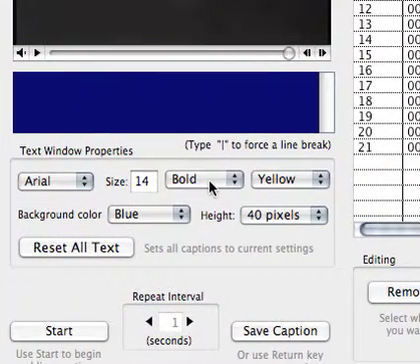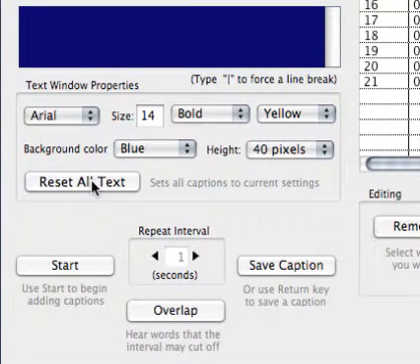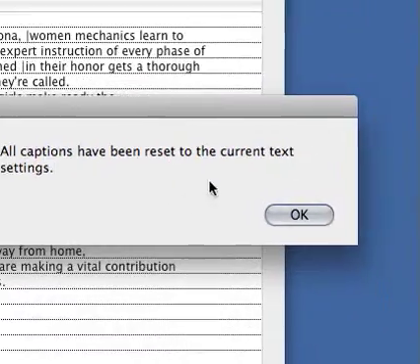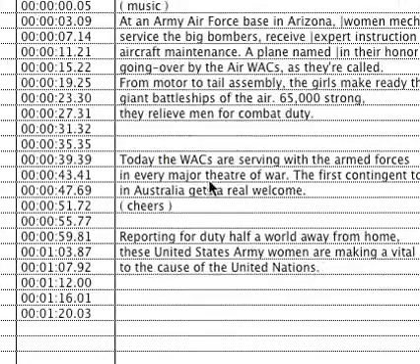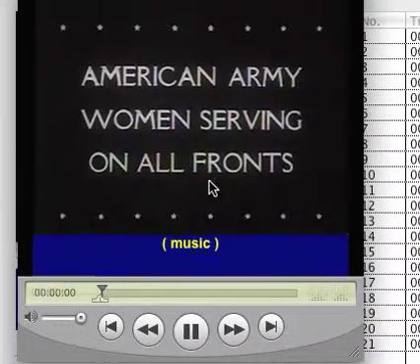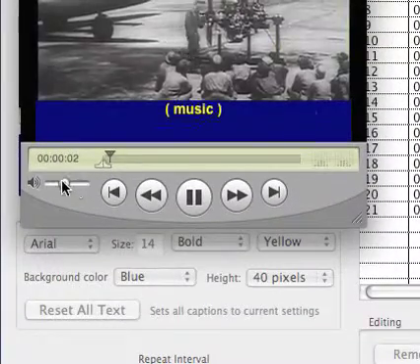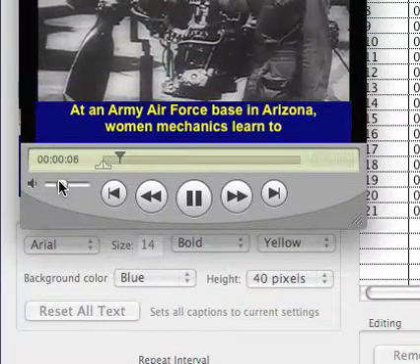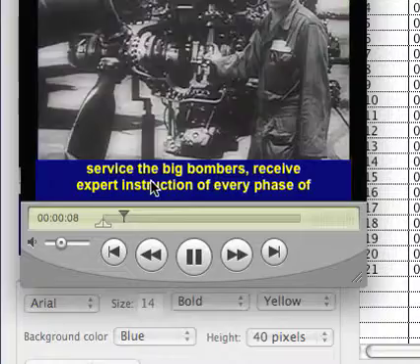Once I set that, they're not set yet. I have to click this button, and that'll change all the captions to those settings, and it'll tell you once you do that. So let's preview it again real quick. And you can see we now have blue background and yellow text and a little bolder font.